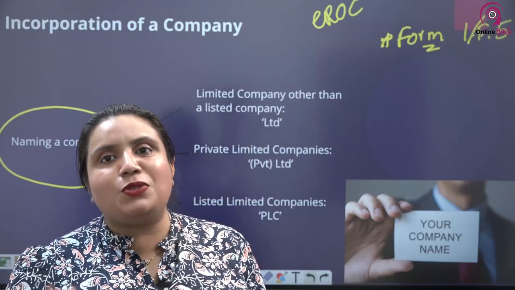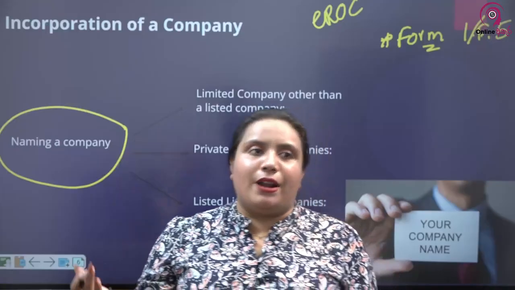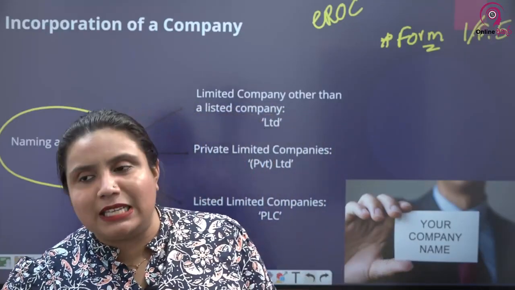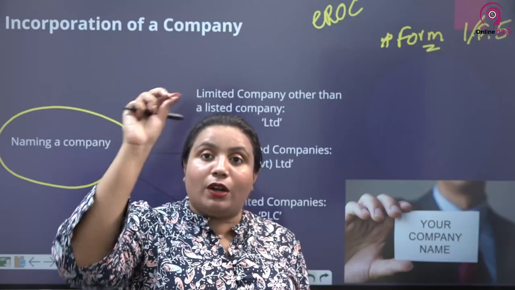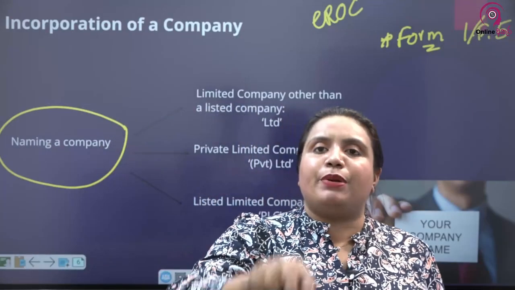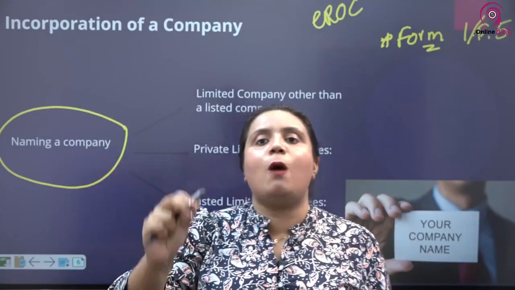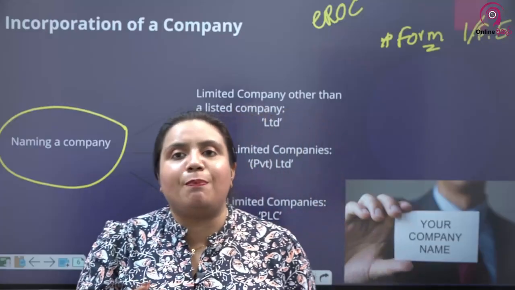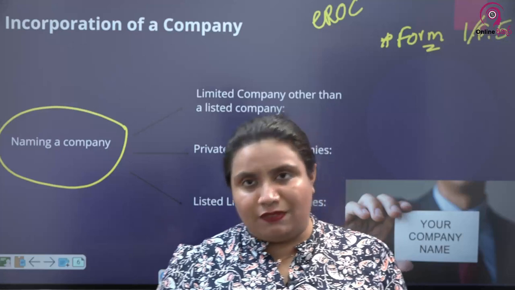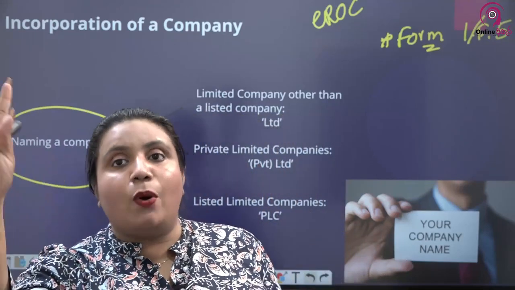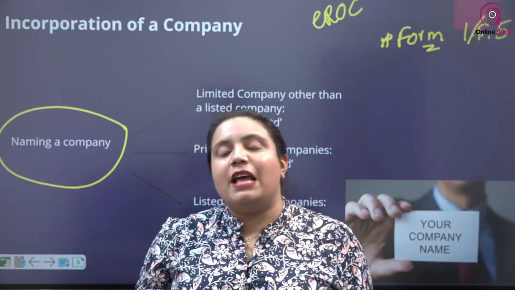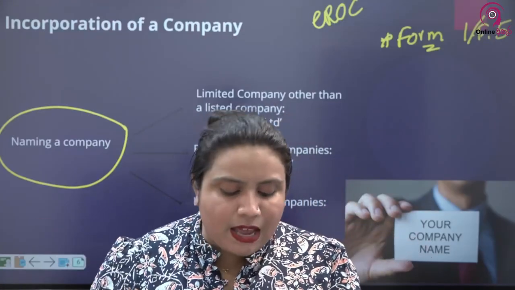I usually tell students to remember this in this way. As and when you are born, other than you being discharged from a hospital, the next important step is making your birth certificate. What is the first, most important information you include in the birth certificate? The name of the child. Same way, for a company the birth certificate is the incorporation certificate. Just like we natural people have a birth certificate, legal persons have an incorporation certificate. So the first piece of most important information mentioned in the incorporation certificate or the birth certificate is the name. Therefore, naming your corporation is very important.